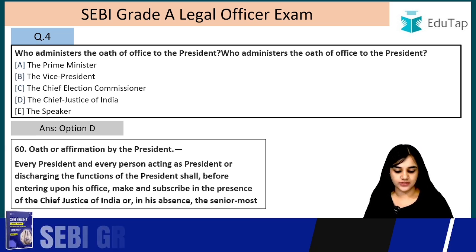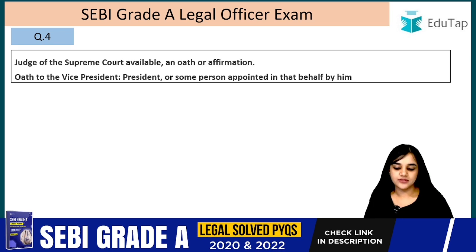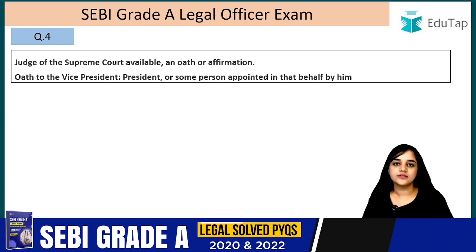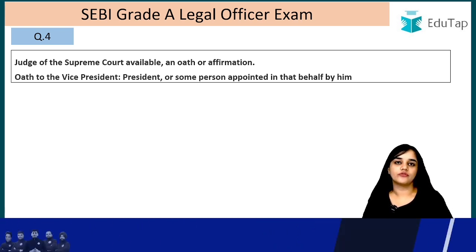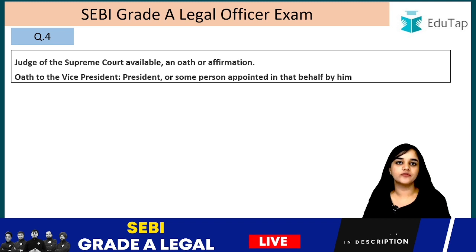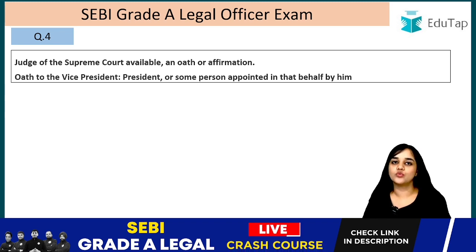It will be the Chief Justice of India, or in his absence, the senior most judge of the Supreme Court available, on oath or affirmation. So generally it is the Chief Justice of India, but just in case the Chief Justice of India is not available, who is it? The senior most judge of the Supreme Court.